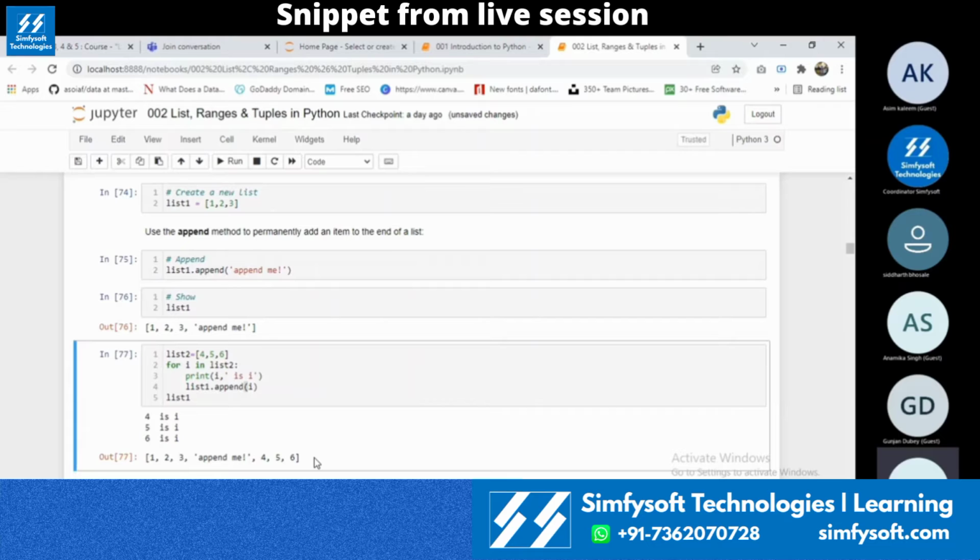If you are appending a single object, it's not a big deal. You will directly give that value in that append and then you will add it. But if you want to append over the loop one by one, you have to do it this way. Do you guys have any doubts on how to update a list? There are only two methods. One is reassigning, another one is appending. These are the only two methods to update a list. I mean, update in the sense of adding a value to a list.